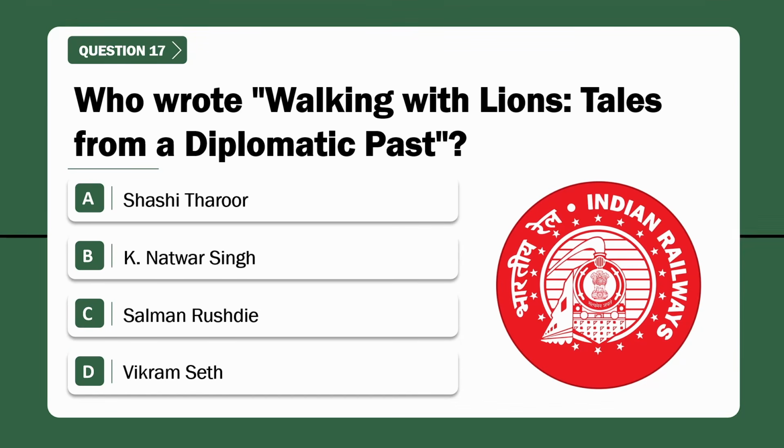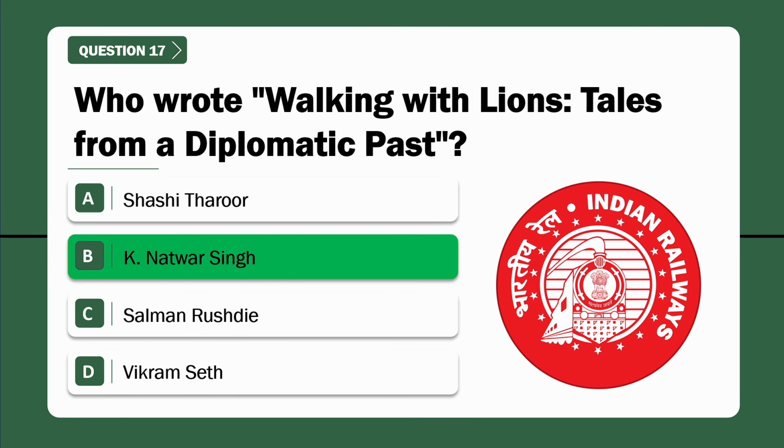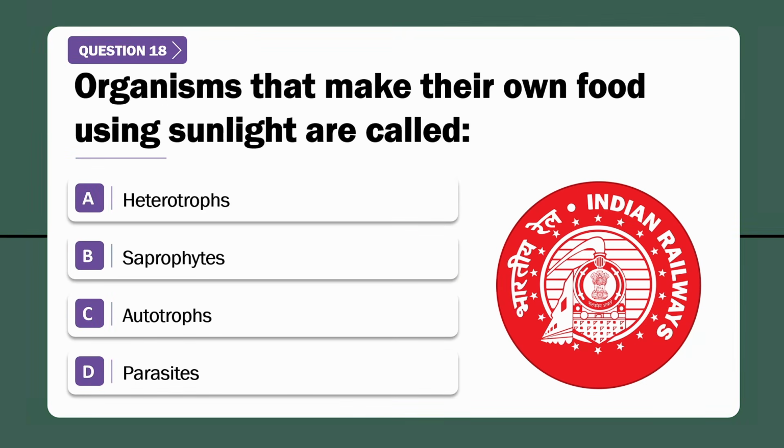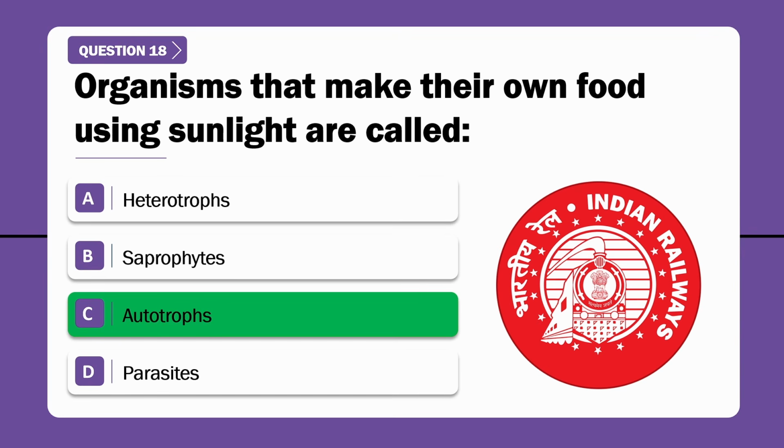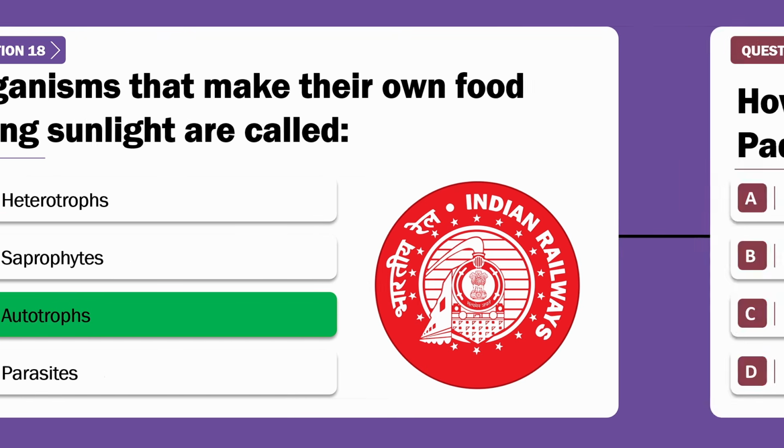Question number 17. Who wrote Walking with the Lions: Tales from a Diplomatic Past? Correct answer is option B, K. Natwar Singh. Question number 18. Organisms that make their own food using sunlight are called? Correct answer is option C, autotrophs.